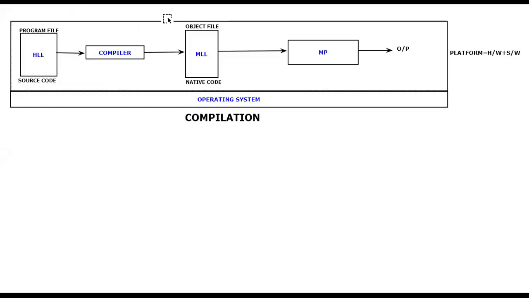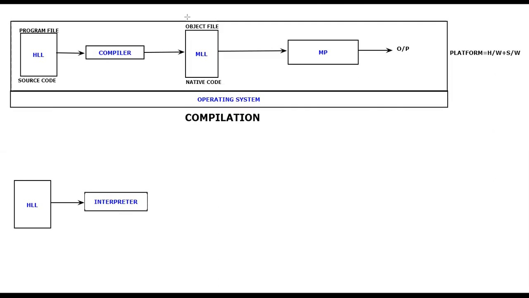Now let us quickly take up one more scenario. Again, I would like to take a programming language here. The programs are written using the high level language. Let me consider this happens to be the high level language. So once you have a high level language, we must give it to the compiler for the compilation. But this time, instead of giving it to the compiler, I'm going to give it to one more system software which is generally available for us. I'm going to take this as one more system software, and I would like to call it an interpreter. Sir, what is this interpreter? Wait for 2 minutes, you'll be getting the complete clarity.